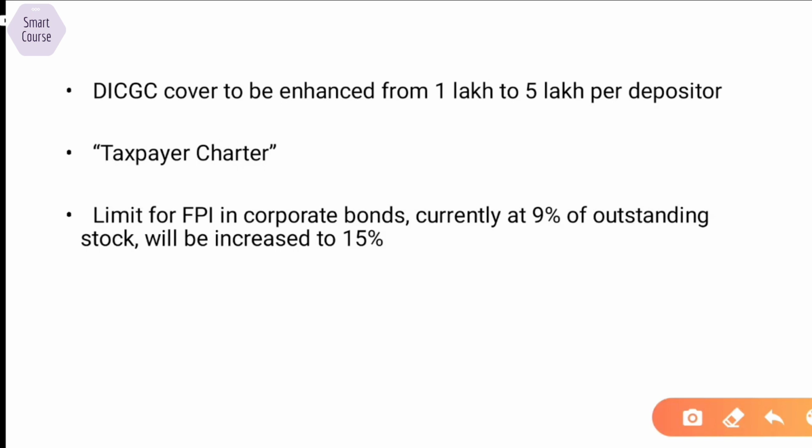Another major announcement was the DICGC cover. DICGC is the Deposit Insurance and Credit Guarantee Corporation, a wholly owned subsidiary of RBI. The cover that it provides on bank deposits has been increased from 1 lakh to 5 lakh per depositor. The budget this year also talks about the taxpayers charter, where the rights of the taxpayers will be enshrined. We have the FPI limit in corporate bonds increased from currently 9% to 15%. This is an important thing.